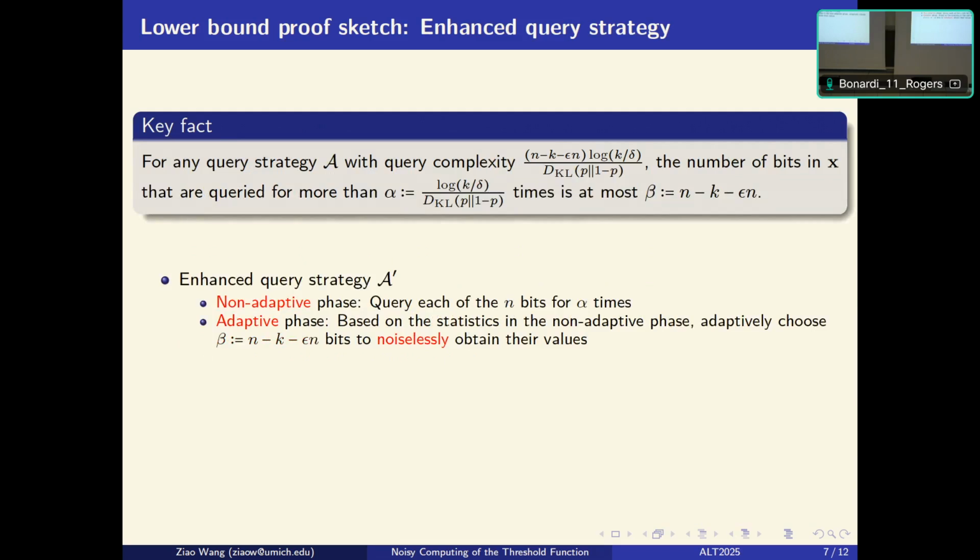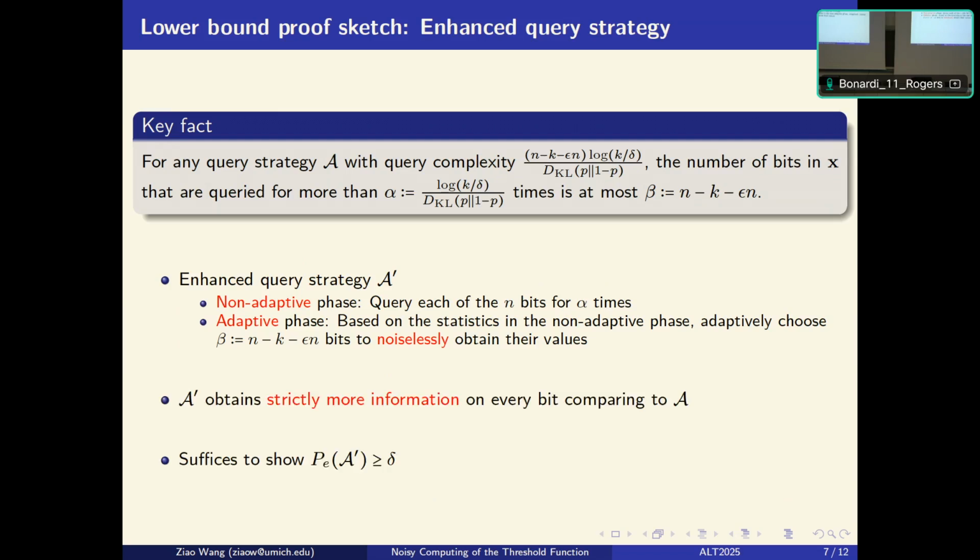This is simply because the product of this alpha and beta is exactly this. So based on this, the process is defined as follows. The first phase is called a non-adaptive phase, where we just query every bit for a total of alpha times. And the second phase is an adaptive phase, where we can, based on the statistics from the previous phase, adaptively choose beta number of bits to noiselessly get their values.